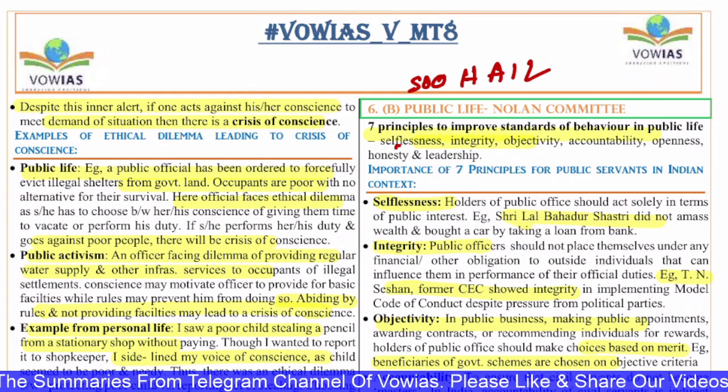Now the importance of these 7 principles, if you see, first is selflessness. The holders of public office should act solely in terms of public interest. They should not have any selfish motives. Example, Lal Bahadur Shastri did not amass wealth and bought a car by taking a loan from the bank. Next, integrity. The public officers should not place themselves under any financial or other obligations to outside individuals that can influence them in the performance of their official duties. Example, T.N. Seshan, former CEC, who showed integrity in implementing the model code of conduct despite all the political pressures.